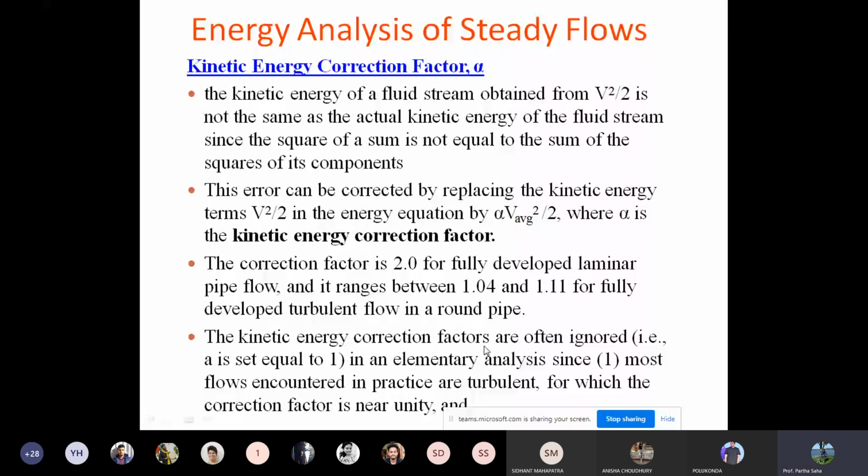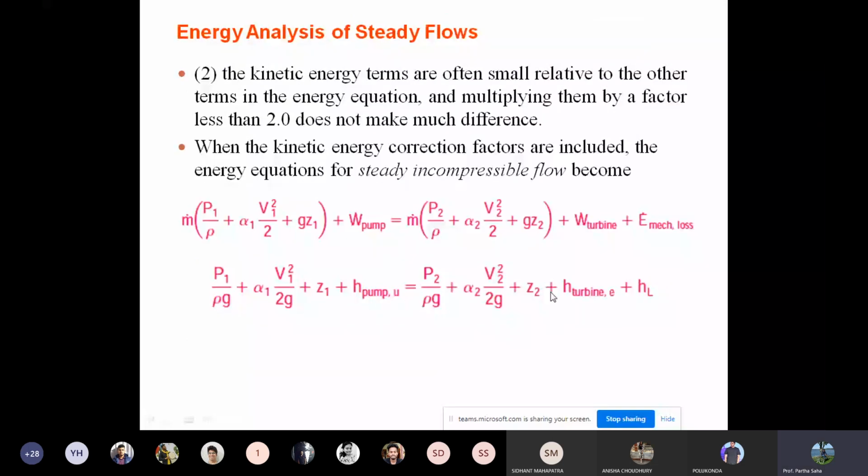So the final form, if you take into consideration the kinetic energy factor, becomes like this: m dot P1 by rho plus alpha 1 V1 square. Here alpha 1 comes in as the kinetic energy factor. And then if you divide it by m dot g, it becomes like this. This is the same equation we have talked about. The only thing is that here alpha 1 and alpha 2 exist.